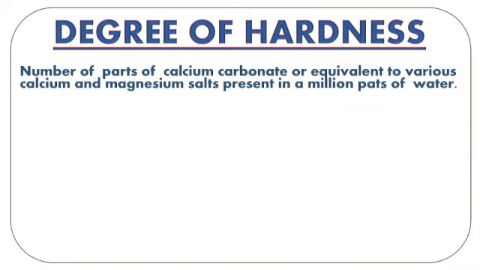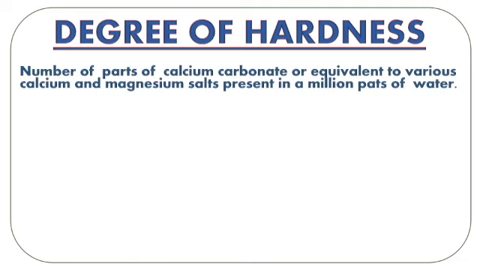In our previous video, we discussed how water becomes hard, what the different salts present in the water that make it hard are, and also we came to know that hard water consumes a lot of soap. In other words, it does not form lather with soap easily. And what was the reason for not forming lather with the soap? We have discussed it in our previous video. Today we are going to learn about the degrees of hardness. What is the degree of hardness?